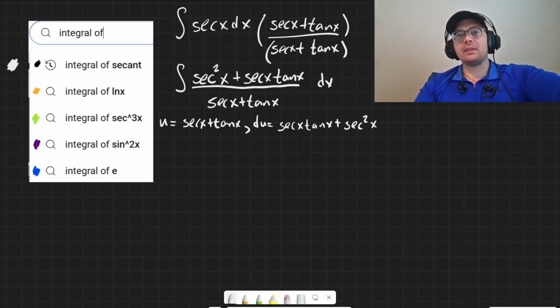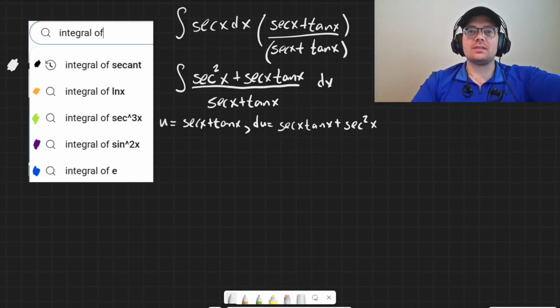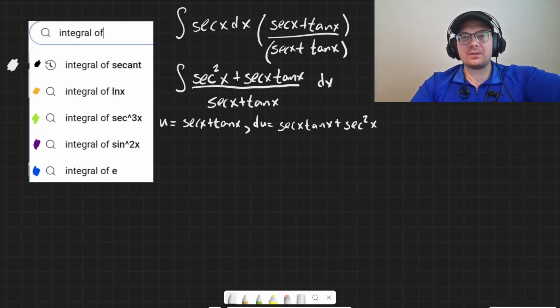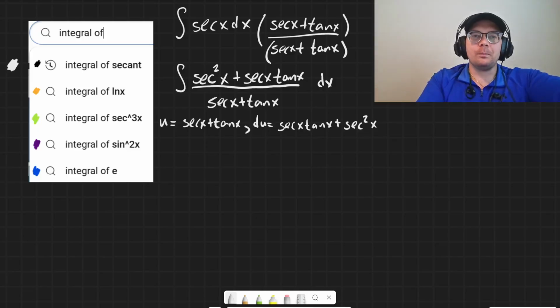And that works out perfectly because that's exactly what the numerator is. Look at that. This whole multiplying by secant plus tangent on the top and on the bottom works out super well, but it's so not intuitive. It's not something that you would think to do. So that u sub works out perfectly, actually.